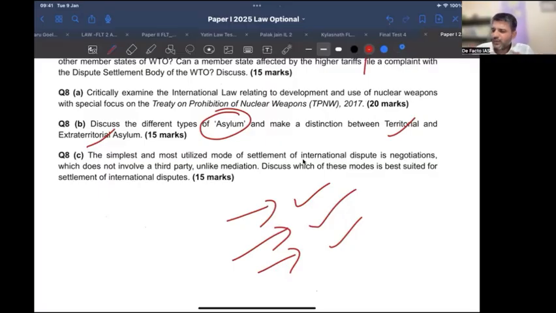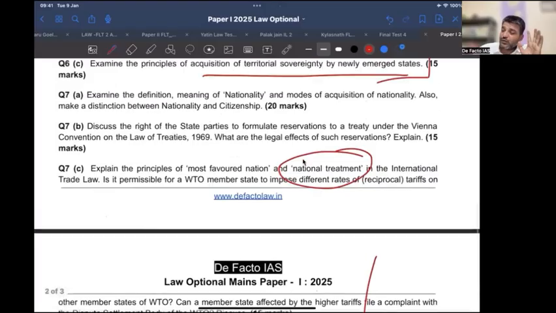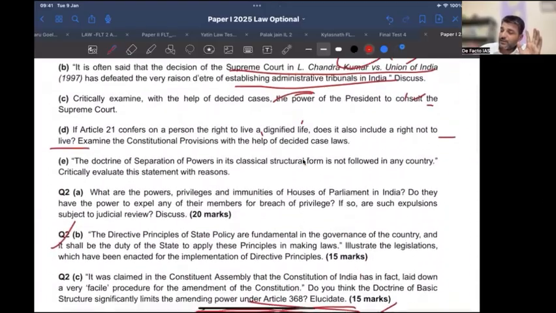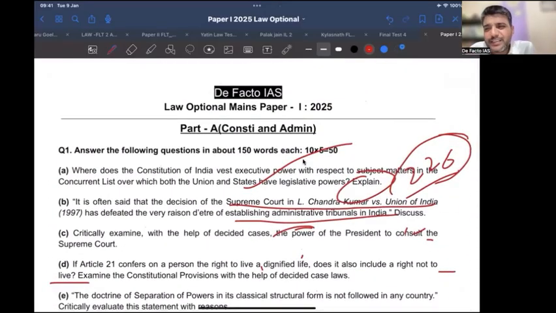Plain and simple. Okay, now overall my feedback questions is very easy, really very easy question. There was no question which is surprising. And one thing I always tell those who are thinking of taking law optional, that do not read too much substantial fundamental right. Not required. Like those who are in our batch, right? They must be knowing, I think Abhishek or Adesa is there. Yes, Adesa, if you remember, I told you in the class. The entirety of the fundamental right I will complete in 1 week. 1 day 12-13. 1 day interrelationship between fundamental right and DPSP. And 3 days with regard to the entire fundamental.